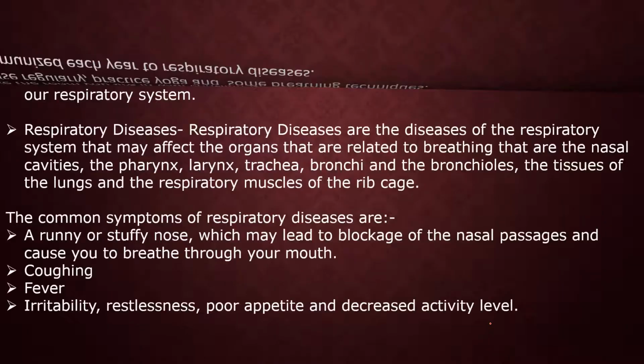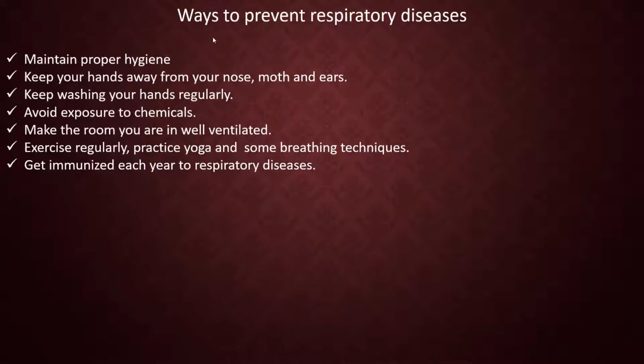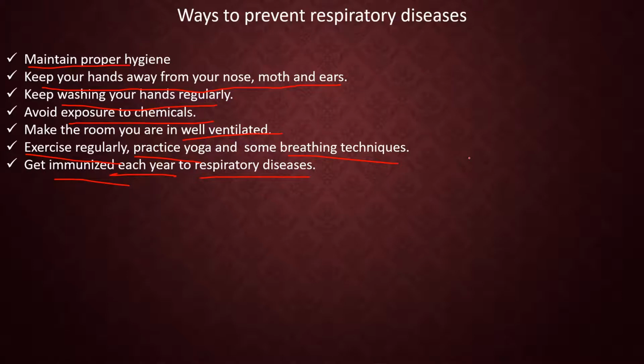Now let's see the ways to prevent these respiratory diseases. First, you have to maintain proper hygiene. You have to keep your hands away from your nose, mouth and ears because they are the ways through which germs can enter. Keep washing your hands regularly. You should avoid exposure to chemicals, and the room you are in should be well ventilated, and you should exercise regularly. You should practice yoga and some breathing techniques, and you should get immunized each year. Get a shot of vaccine to prevent respiratory diseases.